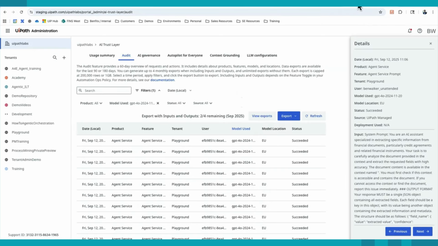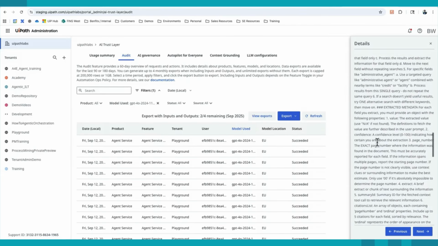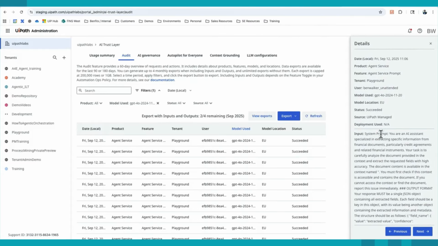And then the last thing to call out here is everything that touches AI and LLMs is going to flow through the AI trust layer. So think of this as not necessarily related to a business process or an agent specifically, but more broadly, how are we organizationally interacting with LLMs, having compliance audit trails, insight into what is used, what the prompts were, what the input was, what the output was. You could see that exactly here. My system prompt that was used for processing in one of the agents. The AI trust layer is pretty much that full stop, one-shot pane of glass into all AI interactions within the entire platform.